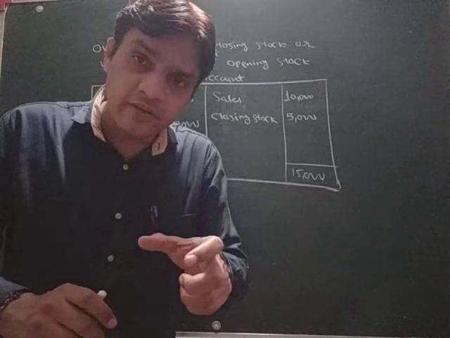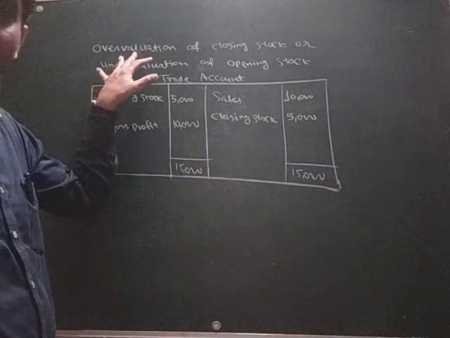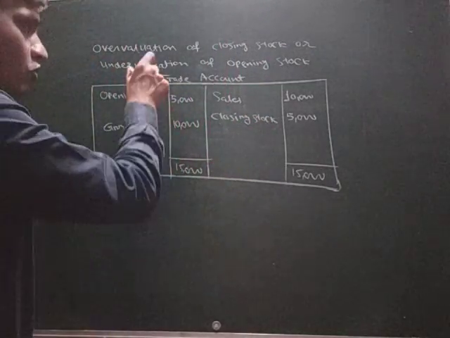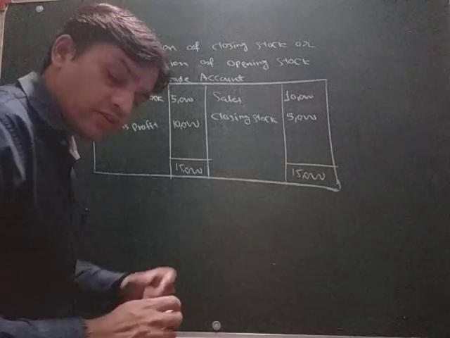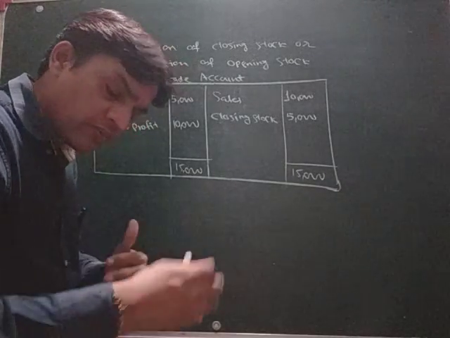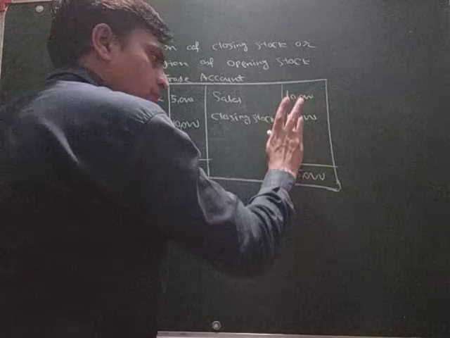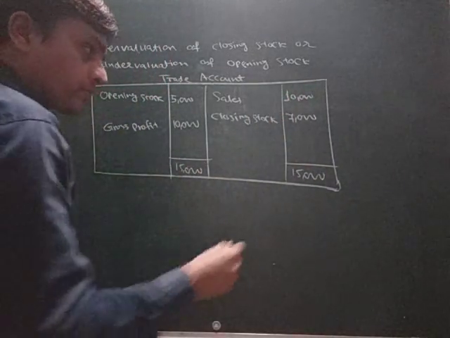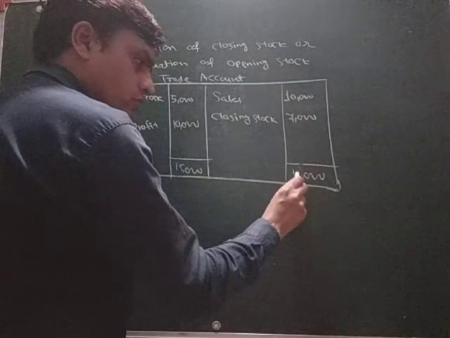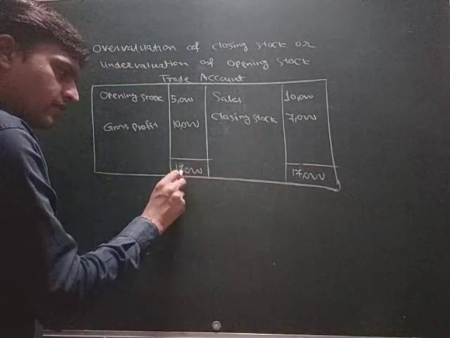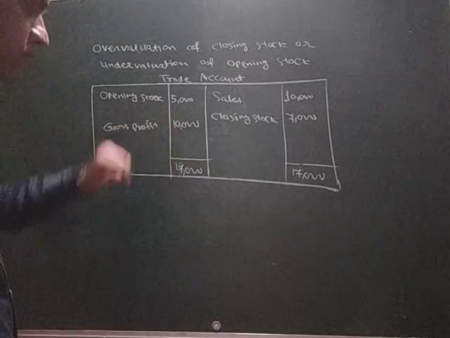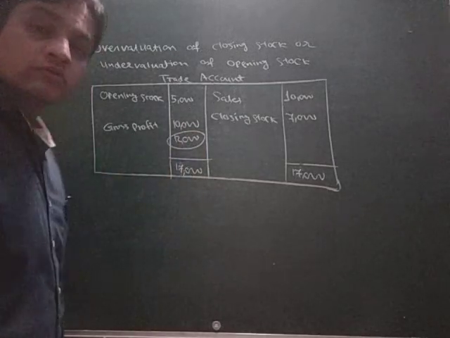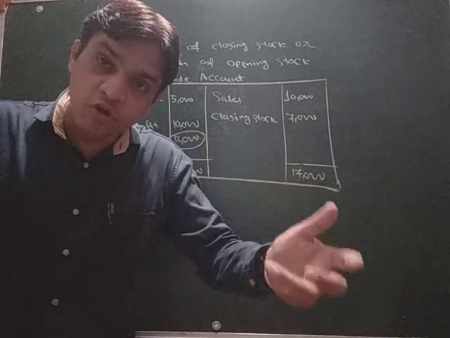Now, what is the condition here? Overvaluation of closing stock or undervaluation of opening stock. Closing stock is 5,000, but now we will overvalue it. Overvaluation means increasing the value. Suppose it becomes 7,000. So the total will now be 17,000 on both sides. Now 17,000 minus 5,000 would be 12,000. So you can see the profit is more than before.